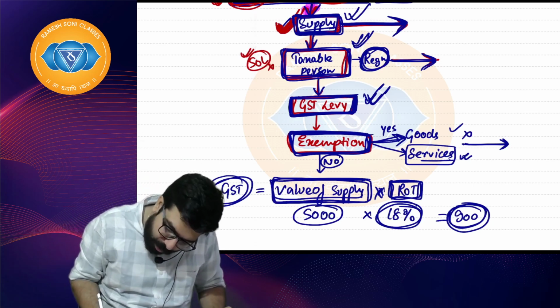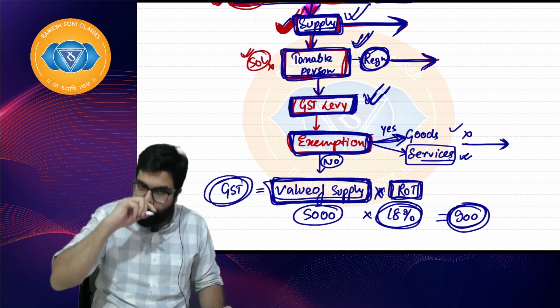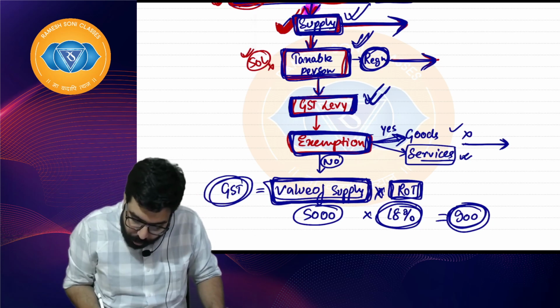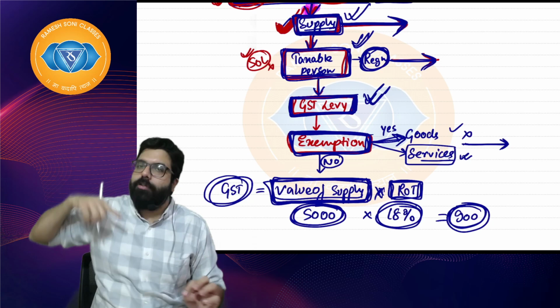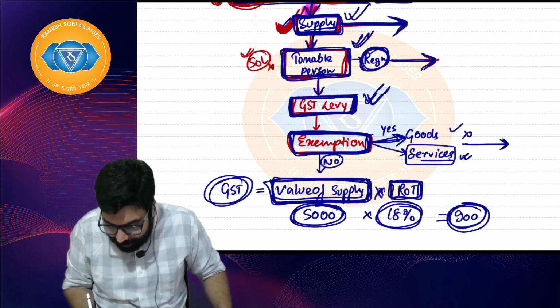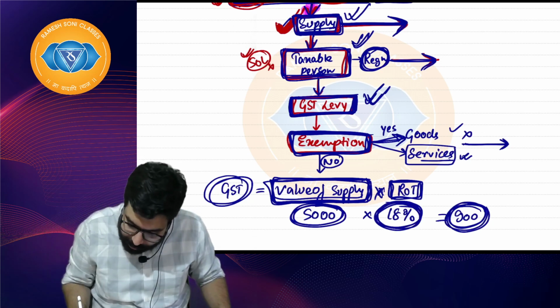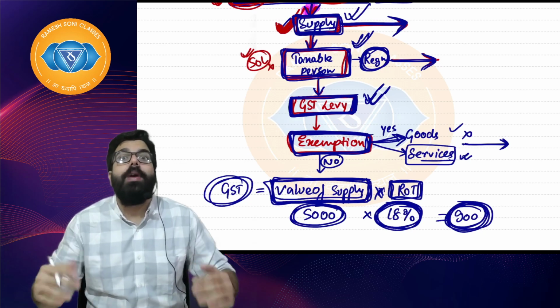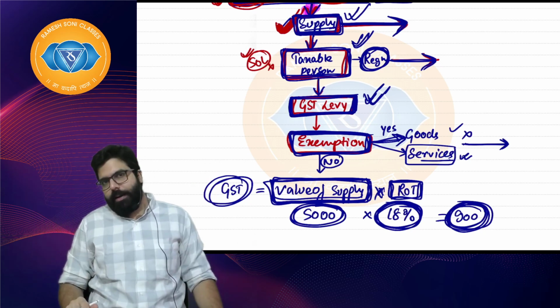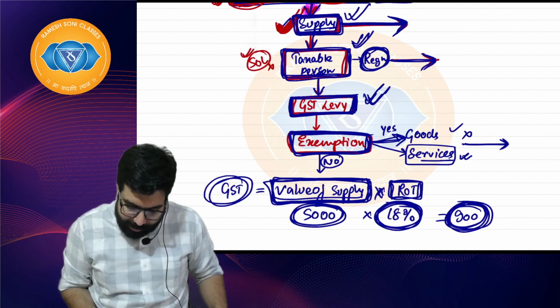So sir, once I know the value, for an example, I sold my goods for 5,000 rupees. Government has told me the rate of GST on these goods is 18%. I'll have to collect 900 from my customer. Now, how will I go ahead and collect from my customer, everyone? My question to you guys is, how will I collect?